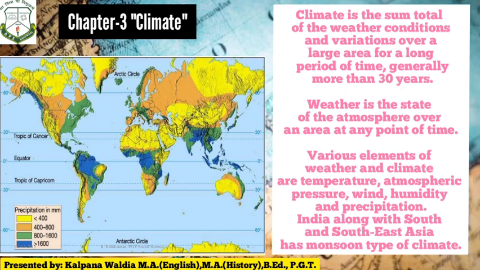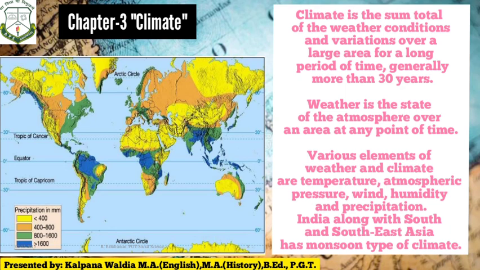Climate is the sum total of weather conditions and variations over a large area for a long period of time, generally more than 30 years. Weather is the state of atmosphere over an area at any point of time. Various elements of weather and climate are temperature, atmospheric pressure, wind, humidity and precipitation.